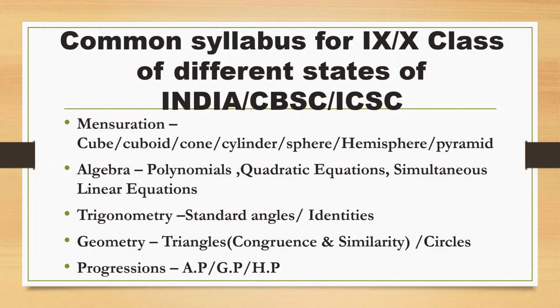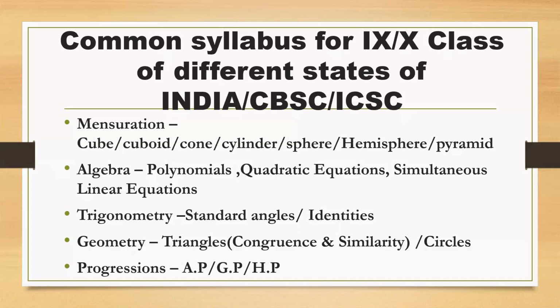They are mensuration, in which surface areas and volumes of cube, cuboid, cone, cylinder, sphere, hemisphere, and pyramid are covered. And algebra. Algebra means polynomials, solving of quadratic equations, and simultaneous linear equations. This may be covered in algebra. Trigonometry.